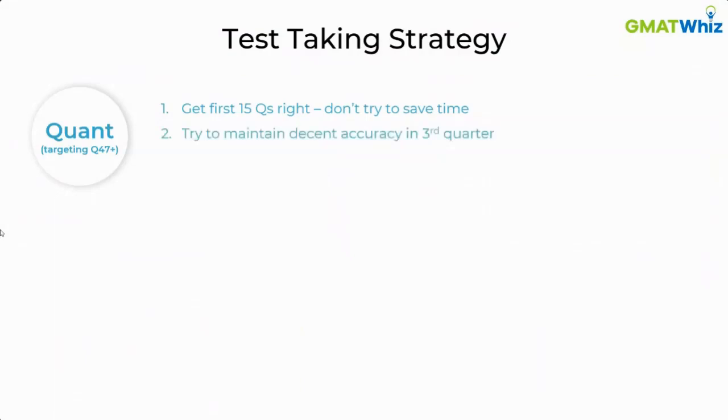Second thing is, you need to also maintain a decent accuracy in the third quarter. So when I said that even with a lower accuracy you can get a high score, it doesn't mean that you will get consecutive questions wrong. So you have to try and maintain a decent accuracy, as decent as possible. Solve questions selectively, but only in the last quarter. Try to defer solving questions selectively till the end, basically as late as possible. You should do this only at the last.